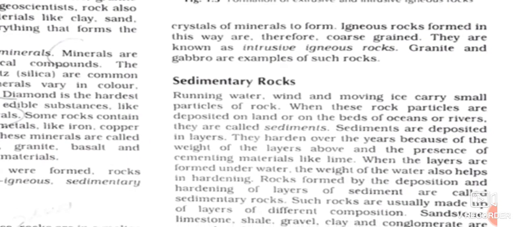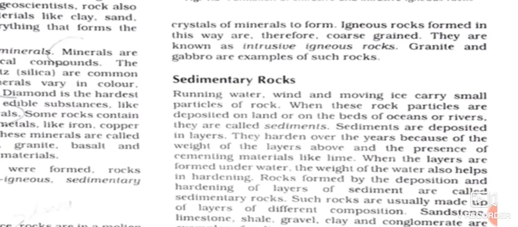And now we are going to read about the second kind of rock, which is sedimentary rocks. What is the meaning of the word sedimentary? The word sedimentary is derived from the Latin word sedimentum, which means settle down. These rocks are formed by the sediments of other rocks which were broken through the action of various weathering agents, such as running water, wind, glaciers.